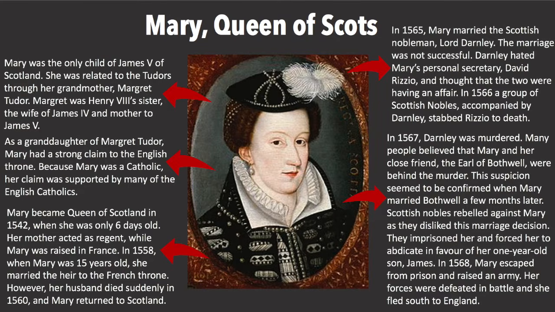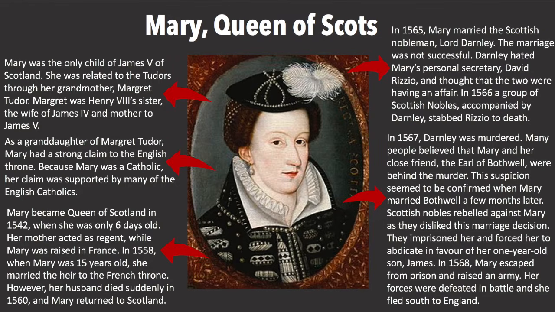Mary became Queen of Scotland in 1542 when she was only 6 days old. Her mother acted as regent while Mary was raised in France. In 1558, when Mary was 15 years old, she married the heir to the French throne. However, her husband died suddenly in 1560 and Mary returned to Scotland. In 1565, Mary married the Scottish nobleman Lord Darnley.